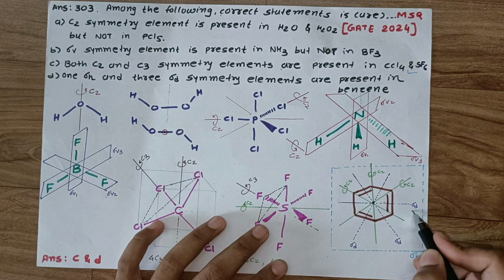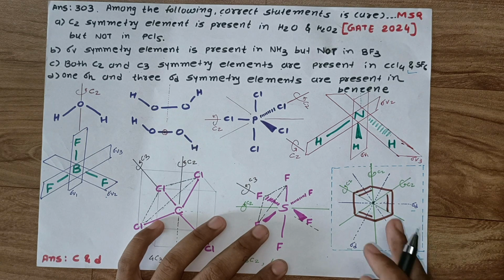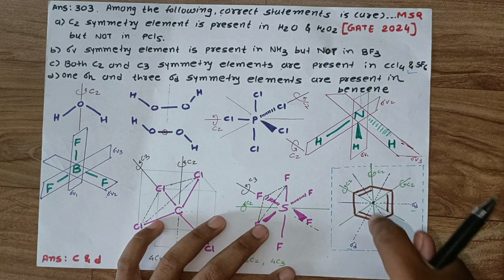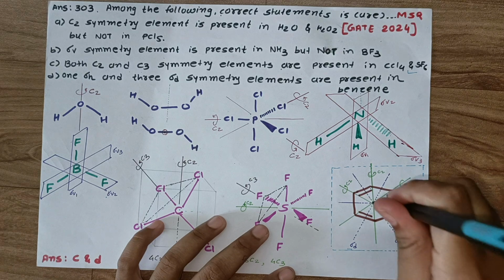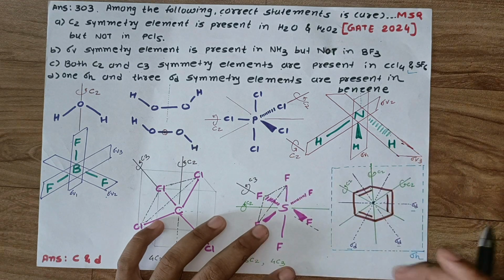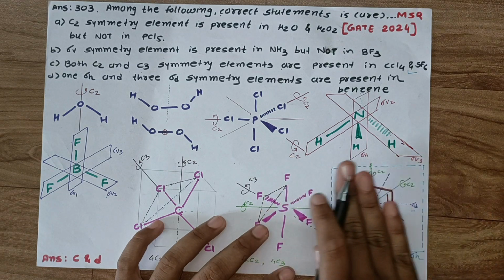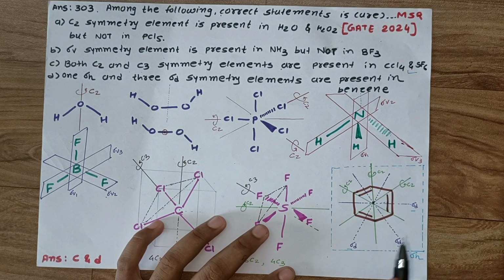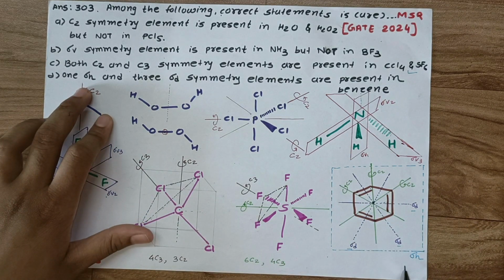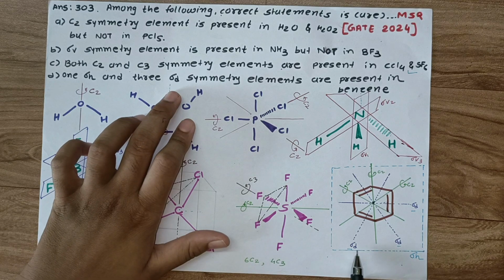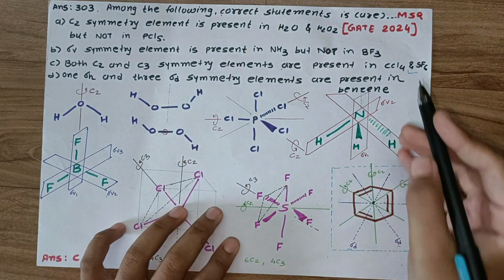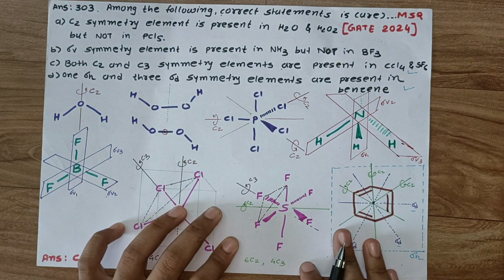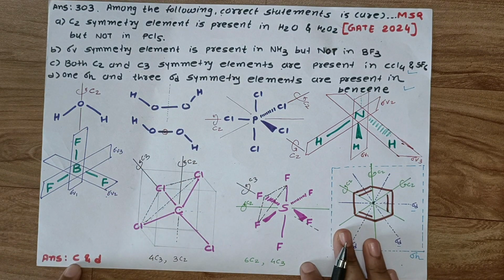So there are 3 sigma d planes present in benzene, and this is our principal axis, and the plane which passes perpendicular to this principal axis is our sigma h. So in benzene 1 sigma h is present and 3 sigma d planes are present. So this statement is also correct. So our correct answer is C and D.